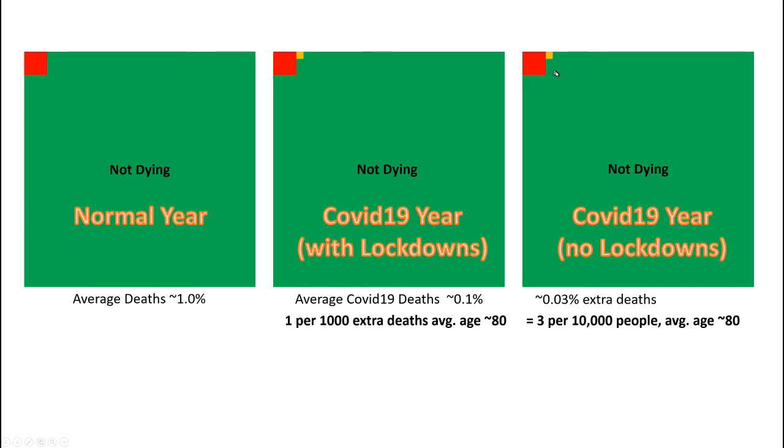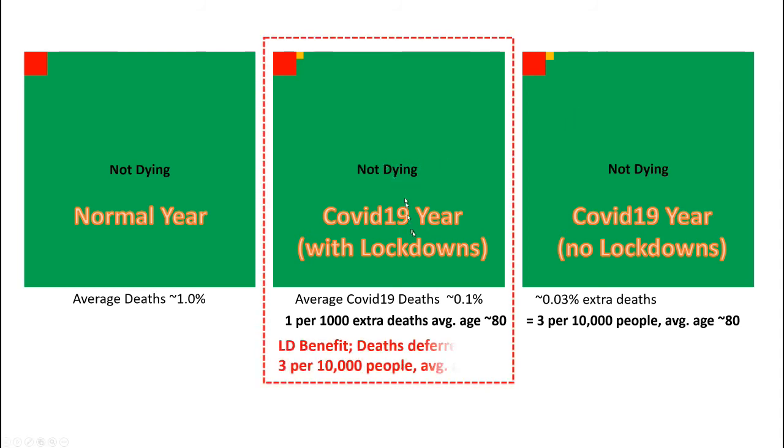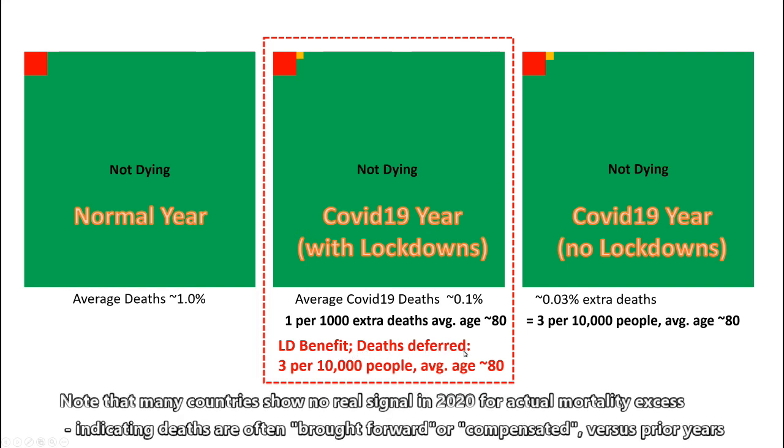So looking up here, there. That's the change in deaths for the year, theoretically increased by not having lockdowns. So we go back and we capture lockdown benefit, if it is indeed true. Deaths deferred, 3 per 10,000 people, average age 80. And that's the difference between this orange square and this one.